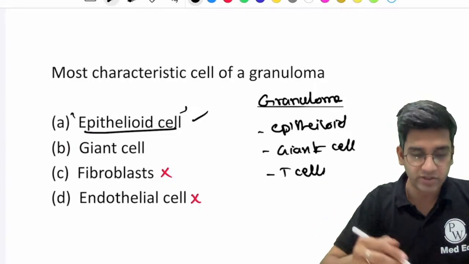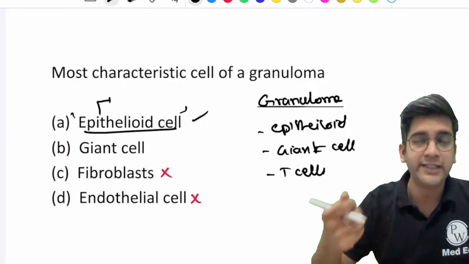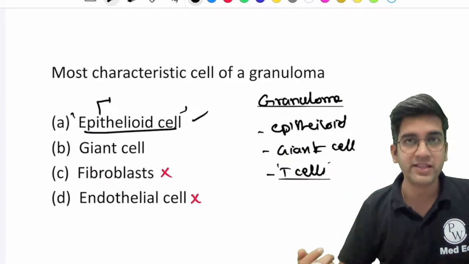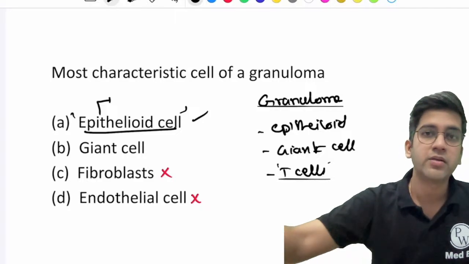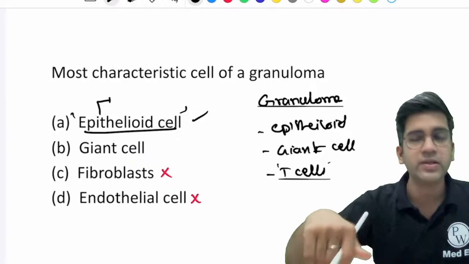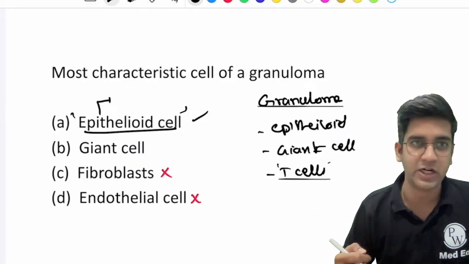The epithelioid cell is the most important cell, and this epithelioid cell is the one which is going to release your interleukins, which will bring my T lymphocytes also, right? T lymphocytes are kind of a secondary thing for me here. My epithelioid cell secretes interleukin 1, brings T cells, pushes them to the Th1 pathway, and then it's the one which is going to orchestrate the entire thing which is involved in the granuloma formation, right?